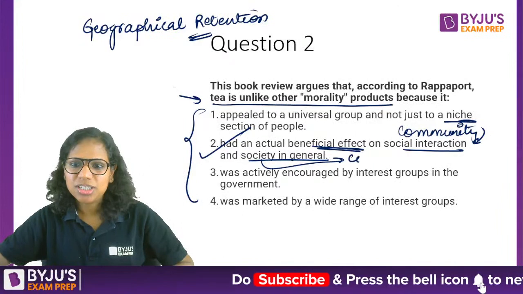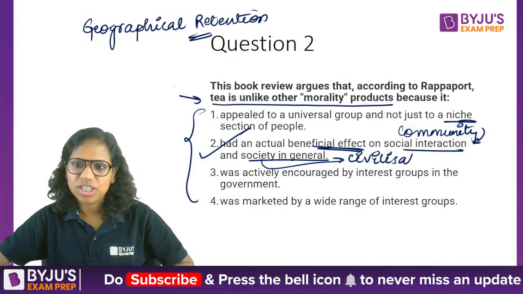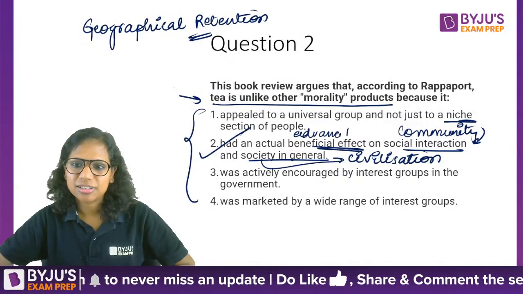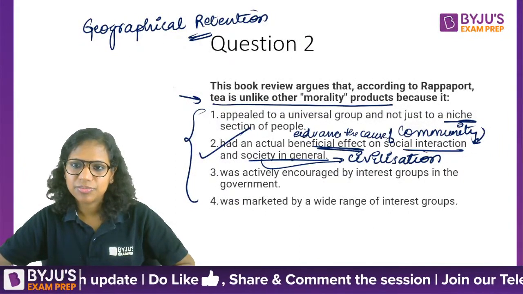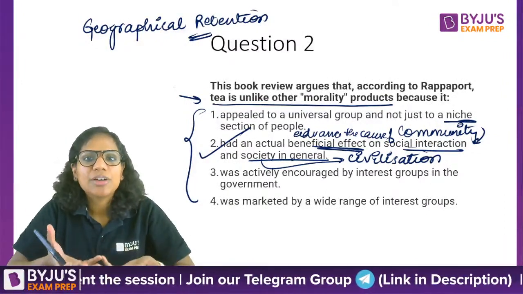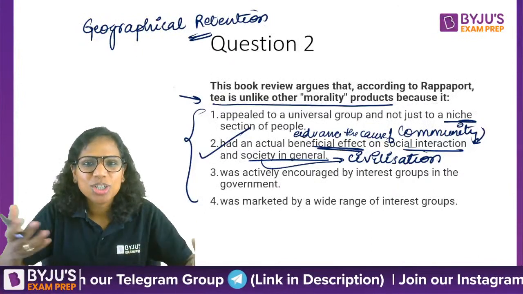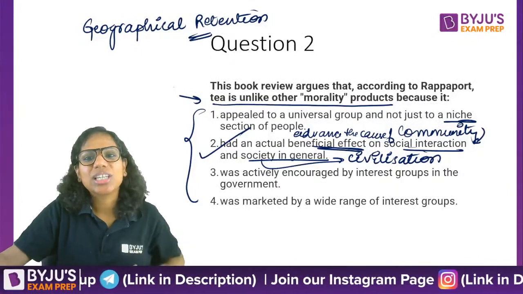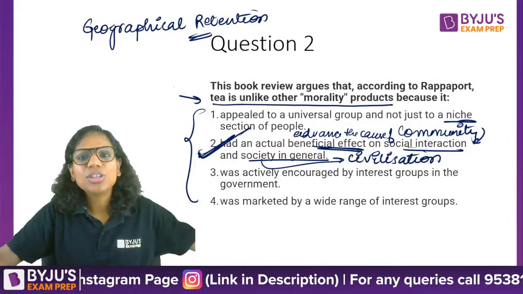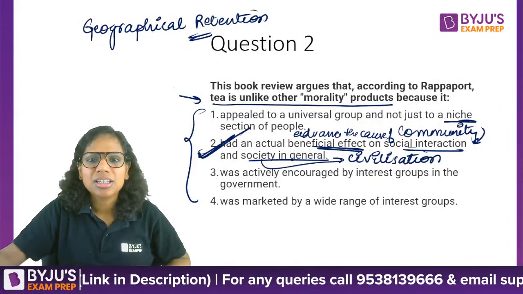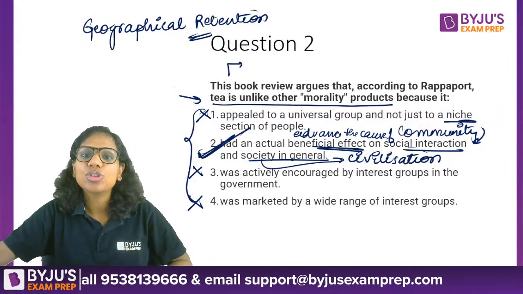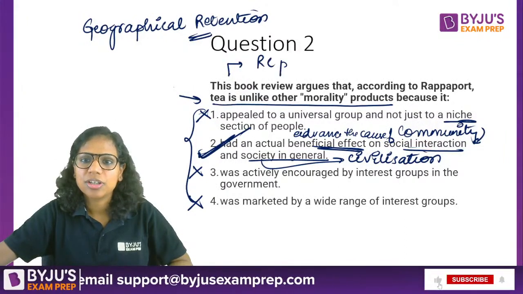The author has just paraphrased that: advance the cause, beneficial effect. Okay, social interaction, community. Why do we have communities? For social purposes only, right? Our civilization is our society in a way. So 2 is the one that fits the best given the context. Everything else is not mentioned there. This is not mentioned there. This is not mentioned there. Even this is not mentioned there. I have to stick to the relevant parts of my RC passage.